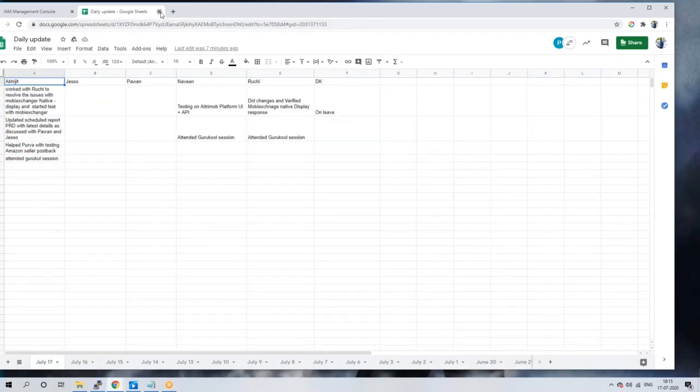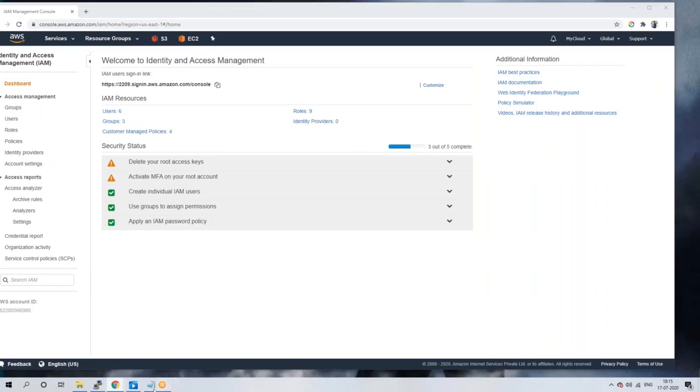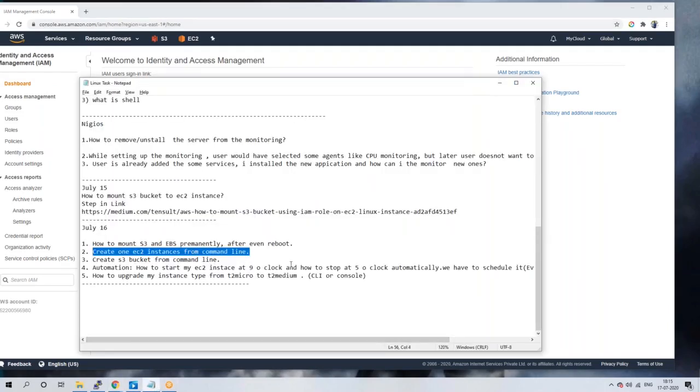Try different searches. Don't stick with a single web page. Search different web pages, different ways. Then only you will get the answer somewhere. Definitely, guys, it's possible. It may take some time, but you will get the answer. Don't worry about that. Now go to the IAM concept, guys.